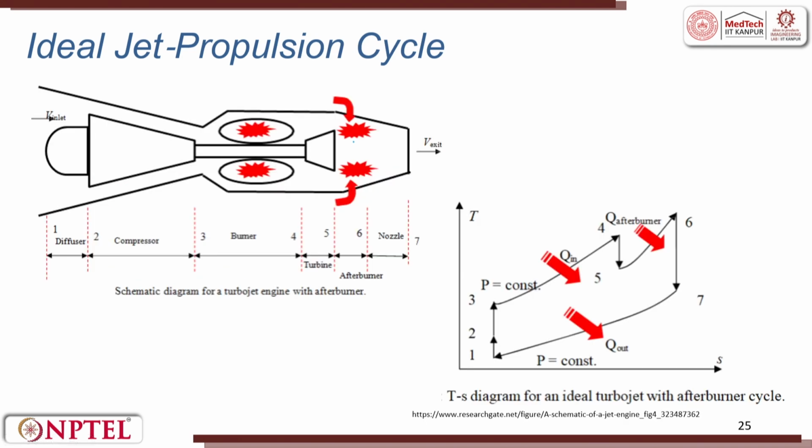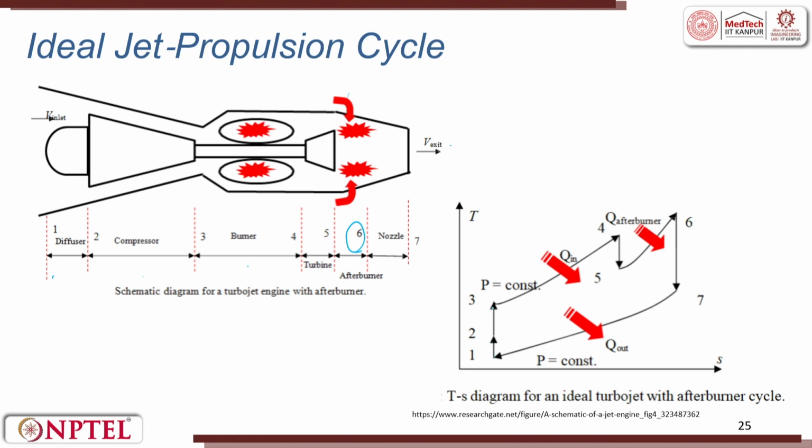So, this is what it is. You have the diffuser, compressor, then the burner which happens here, then the turbine. After that the afterburner is put in, 5 to 6, and then you have the nozzle. So, now with the afterburner you will see there is heat which is also added to the system. So, you get more thrust.